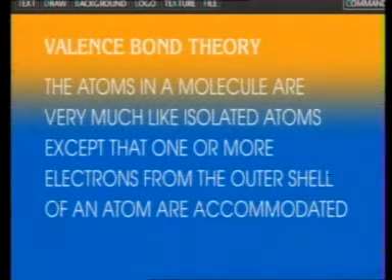According to the valence bond theory, the atoms in a molecule are very much like isolated atoms, except that one or more electrons from the outer shell of an atom are accommodated in the outer shell of another atom. It uses only orbitals of isolated atoms.